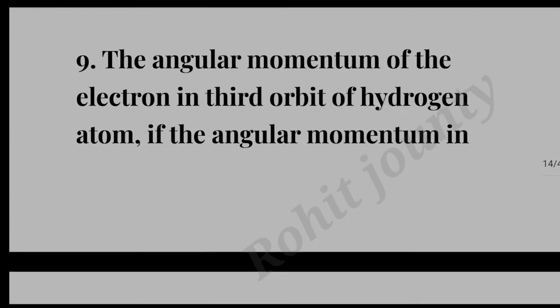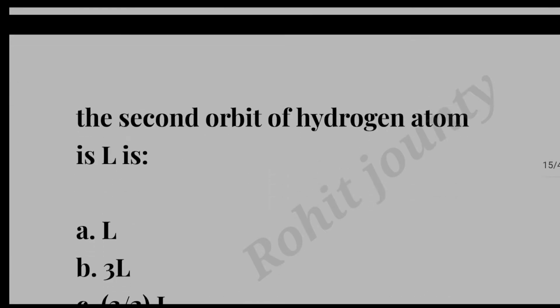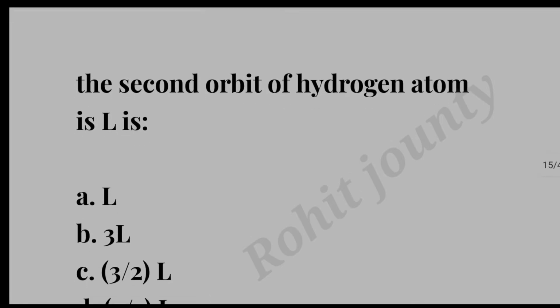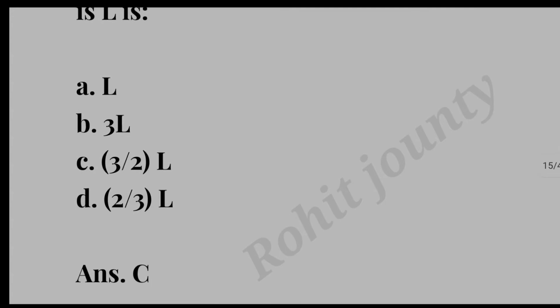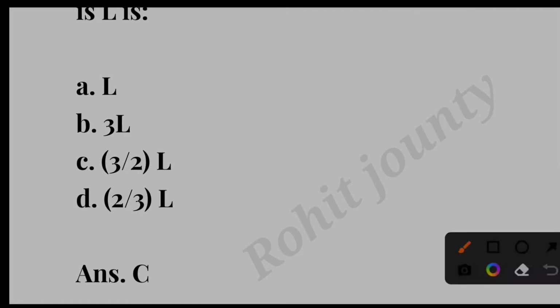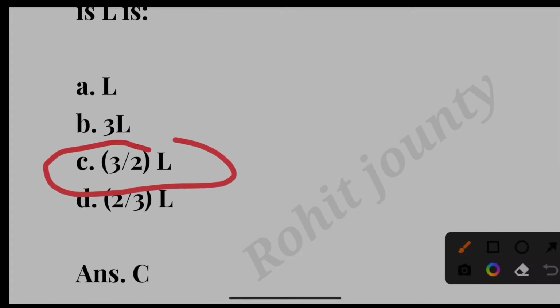Question number 9. The angular momentum of the electron in the third orbit of the hydrogen atom, if the angular momentum in the second orbit of the hydrogen atom is L, is: Option A. L. Option B. 3L. Option C. 3/2 L. Option D. 2/3 L. The correct answer is option C. 3/2 L.